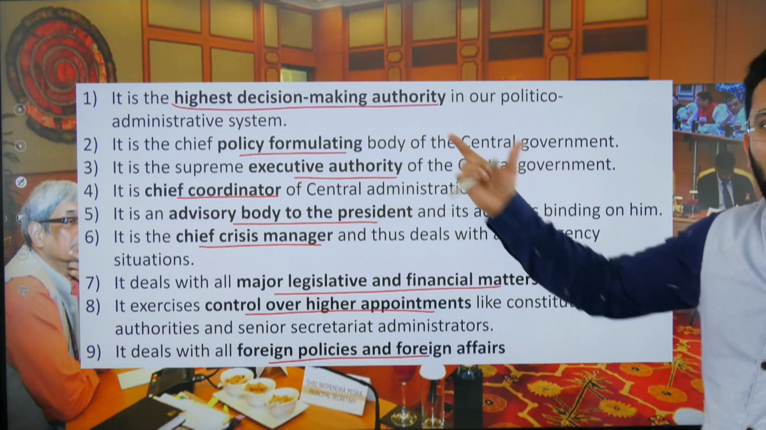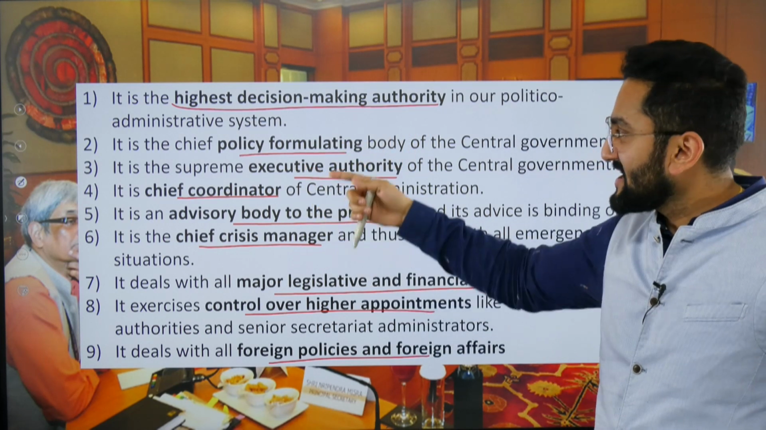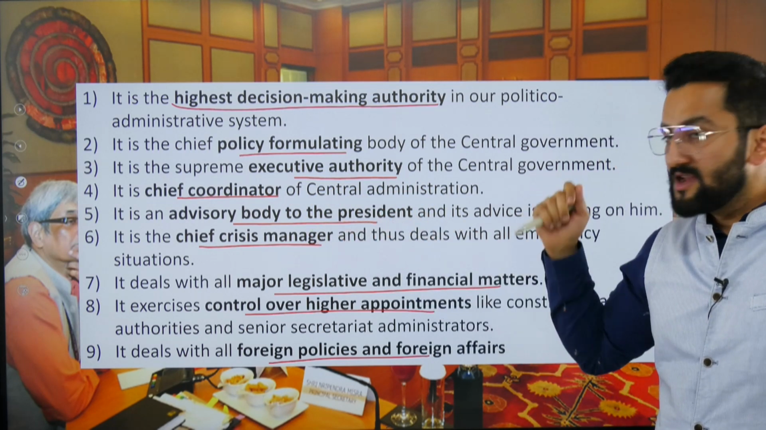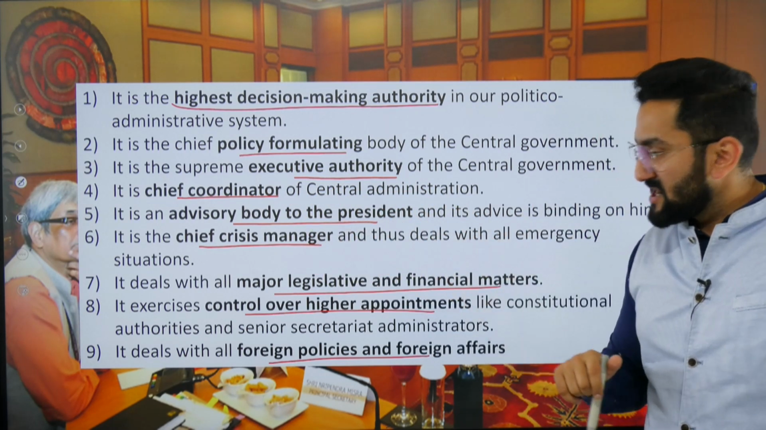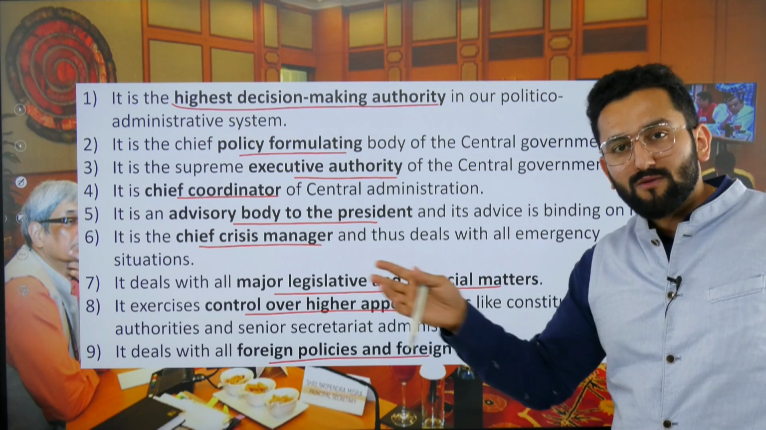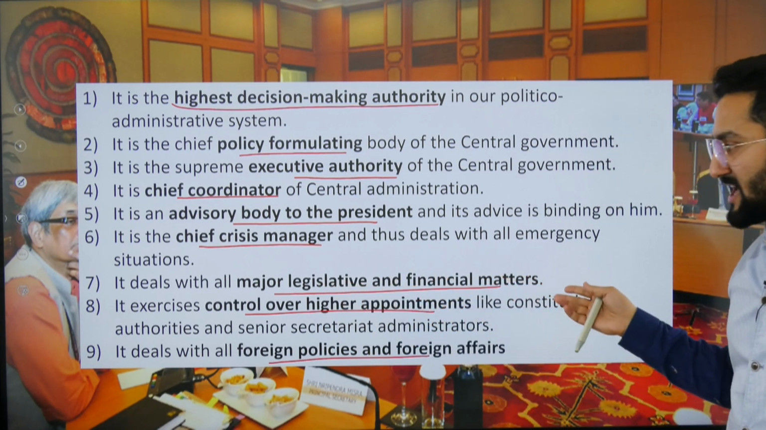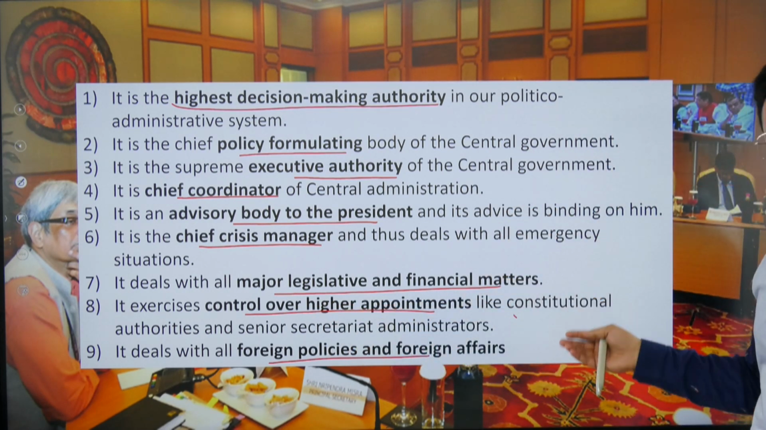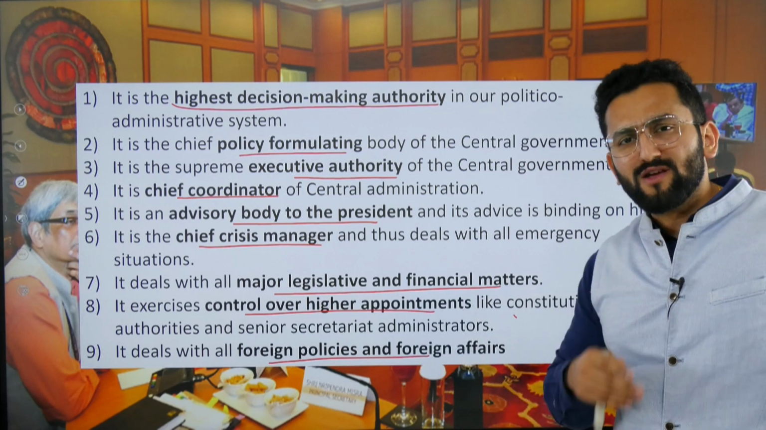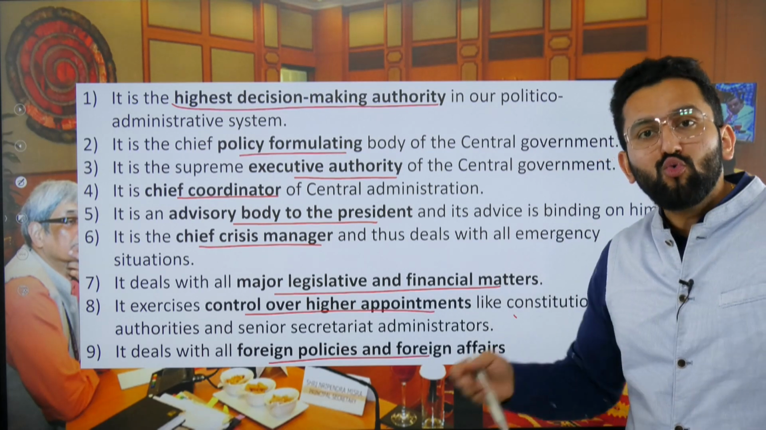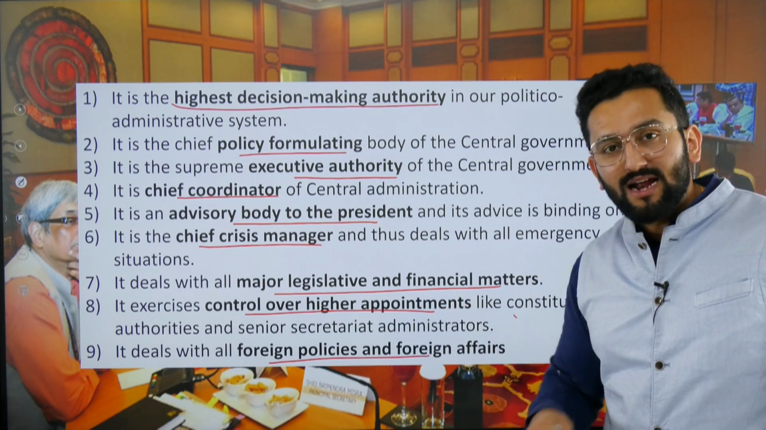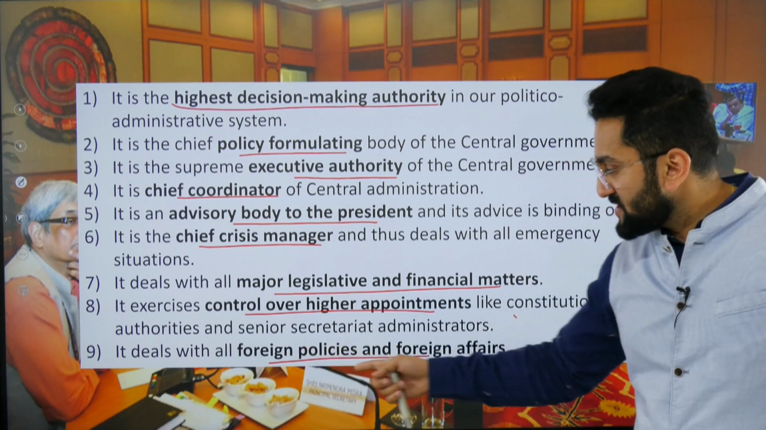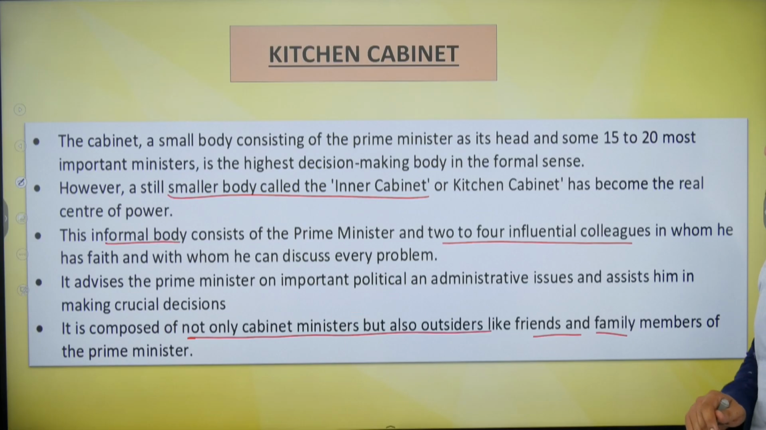Now, role of cabinet: highest decision making body, right? Formulation of policies, as I told you, executive authority, chief coordinator, advisory body to the president, chief crisis manager. Whenever there is an issue, the Prime Minister calls up this cabinet. Major legislative and financial matters are dealt with by this cabinet. Control over higher appointments, for example, CAG, UPSC chairman. So wherever you see that the president appoints them, who advises? This cabinet advises. And there's a specific committee, cabinet committee on appointments. We are going to talk about it in the next class. It deals with all foreign policies and foreign affairs.